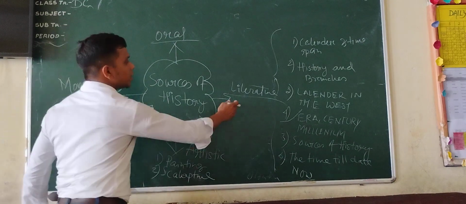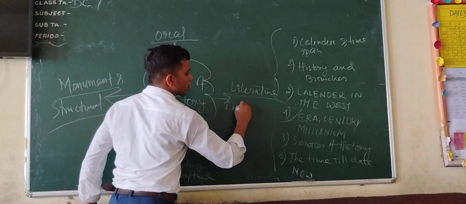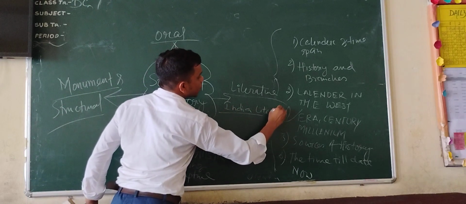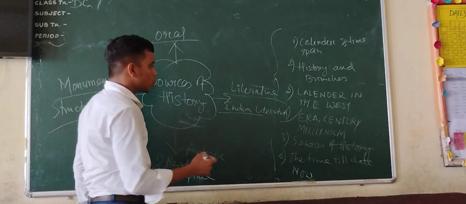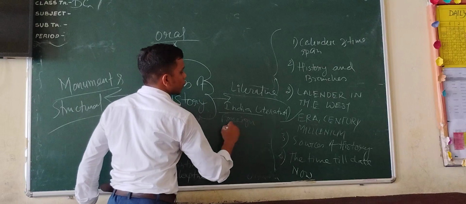And what is literature? There are two types of literature: Indian, along with the Indian context, all the literature that is in India, and foreign literature.